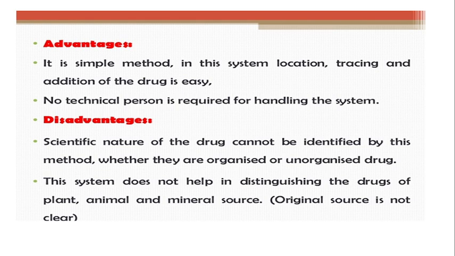The system does not help in distinguishing the drugs of plant, animal and mineral sources. So the original source of that drug is also not clear, whether it is from plant, animal or mineral source, and if plant, which part of the plant is used as drug. All these details of their original source as well as nature, organized or unorganized, we are not getting from this alphabetical method of classification.